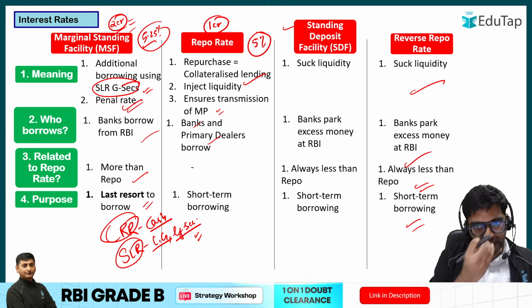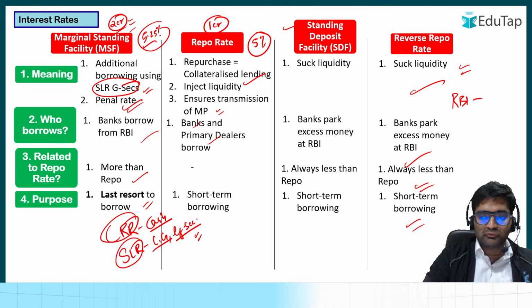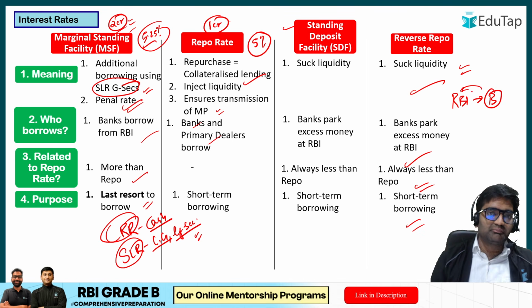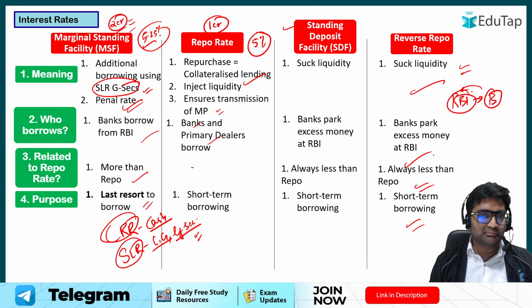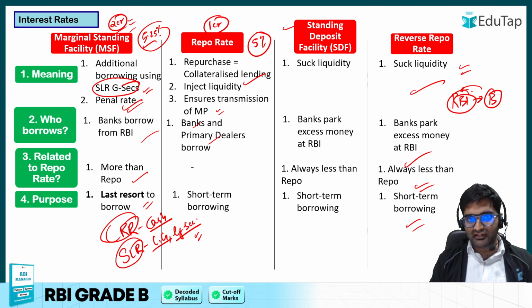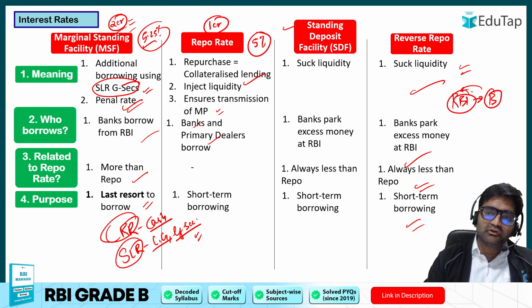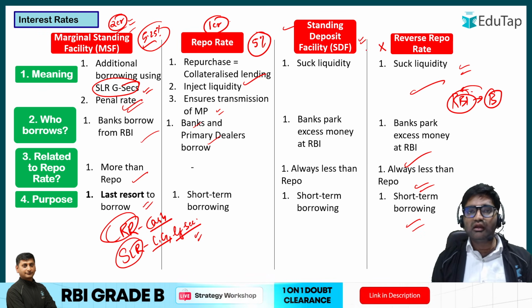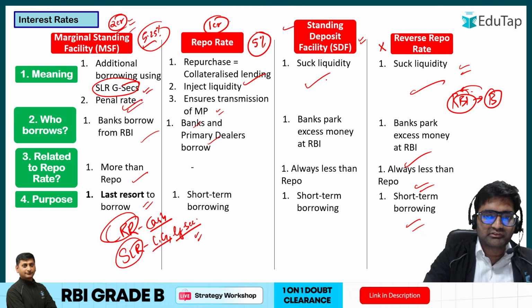And let's say they're talking about reverse repo rate here. What happens? RBI is actually placing some collateral with the bank, and then the bank is giving whatever excess money it has. So RBI, is it an entity that has to place any collateral with someone? RBI is a very fixed entity, very guaranteed entity, so it does not have to place this collateral, isn't it? So instead of removing this reverse repo rate, they have come up with a new kind of arrangement. It is called the standing deposit facility. It is just like reverse repo.